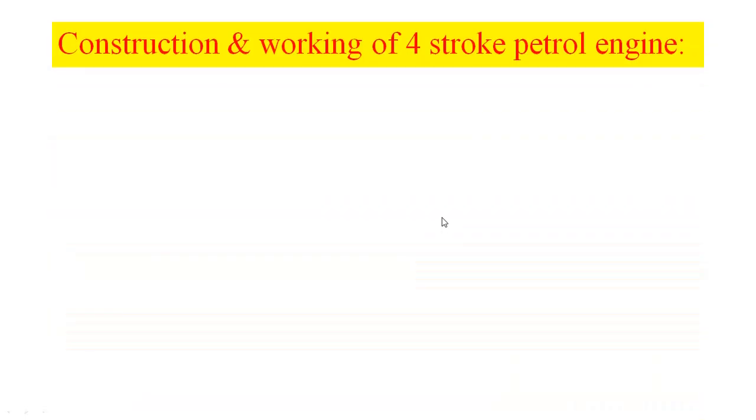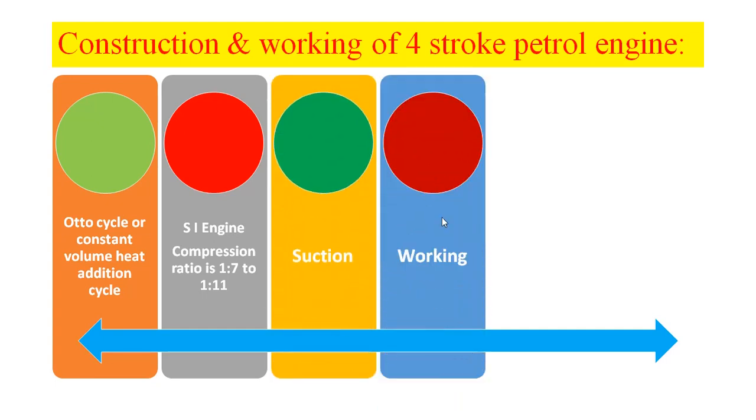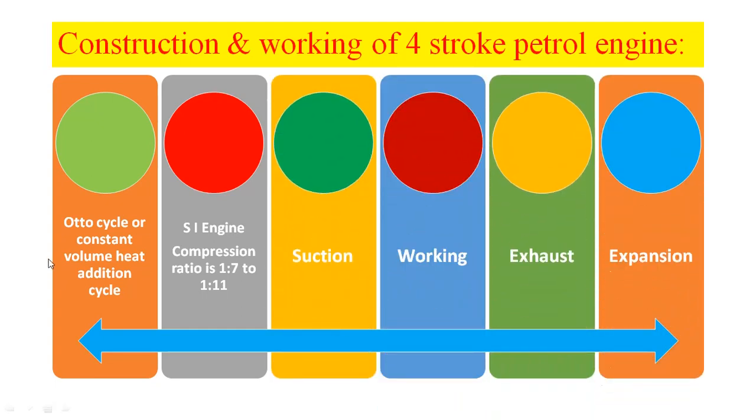Then to talk about the working of this engine, we should use some words such as: it works on Otto cycle or constant volume heat addition cycle. That is one point. The second point is that it is an SI engine, meaning spark ignition engine. A 4-stroke petrol engine is a spark ignition engine. The compression ratio of this engine is 1:7 to 1:11. It requires 4 strokes, such as suction, compression, working and exhaust, to complete one working cycle of the engine.